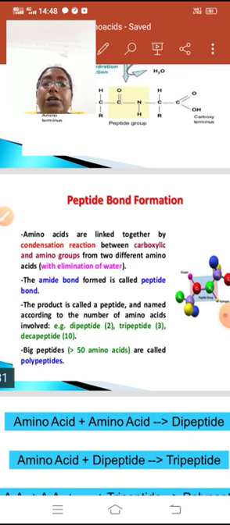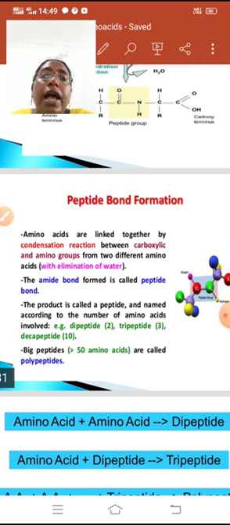Amino acids are linked together by a condensation reaction between a carboxyl and amino group from two different amino acids, with elimination of water. The amide bond formed is called a peptide bond. I told you before, the carboxyl group from one amino acid and the amino group from another amino acid lose H2O and make a bond that is called the peptide bond. The product is called a peptide and is named according to the number of amino acids involved.